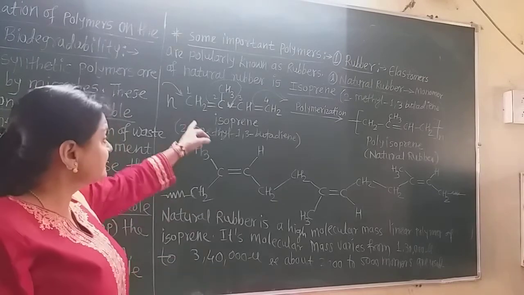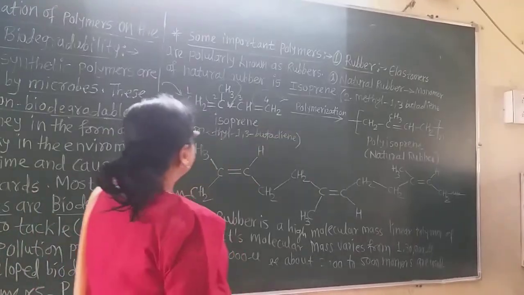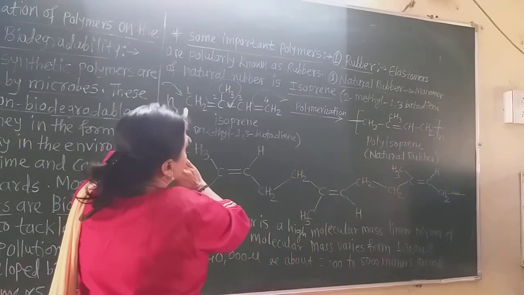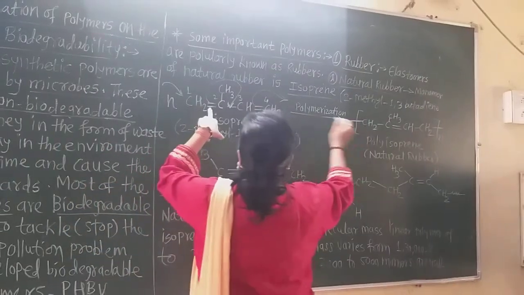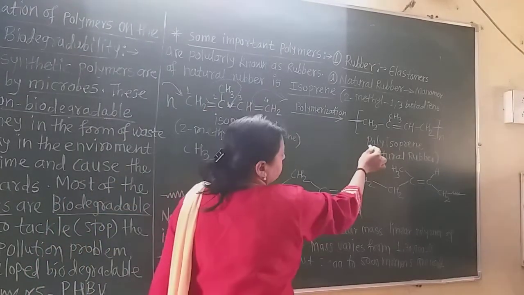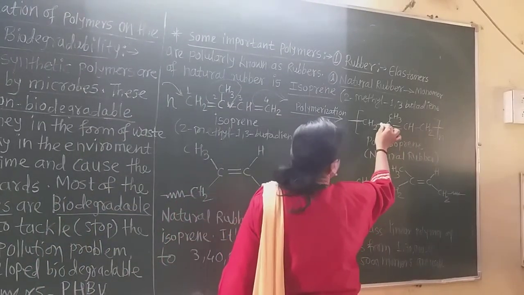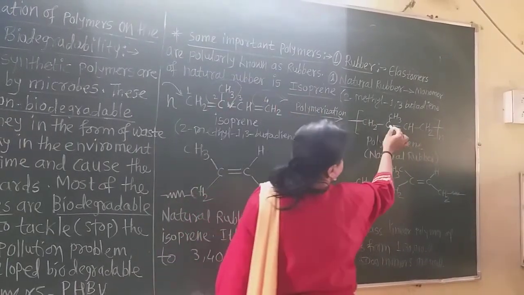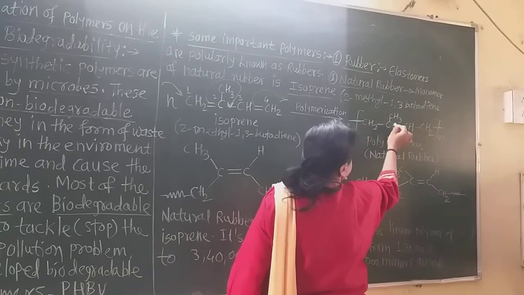And in this way, see here, now this bond which is attached to the first isoprene monomer will become a single bond because the double bond shifts. Here it becomes a single bond due to the shifting of the double bond. Now this double bond shifts between this CH3 and CH.